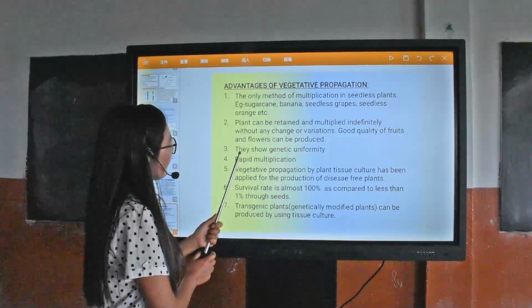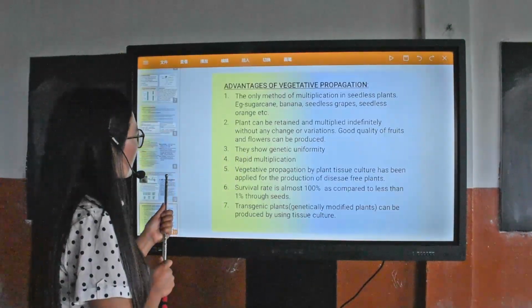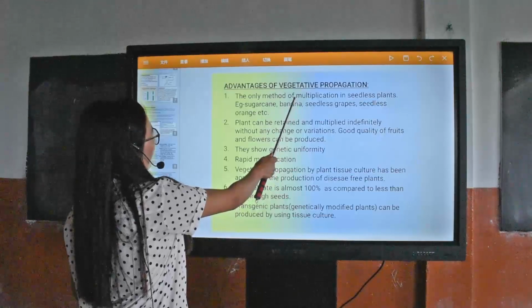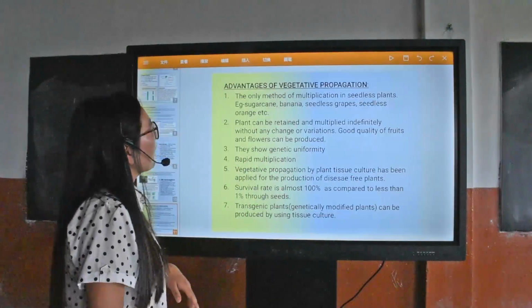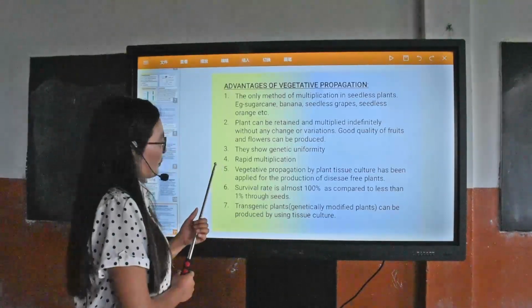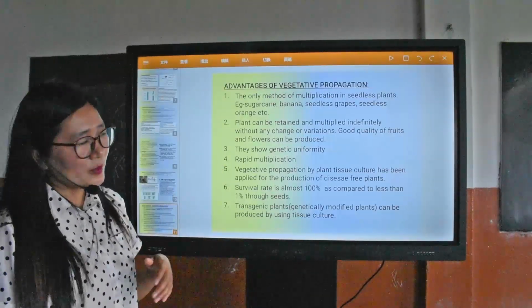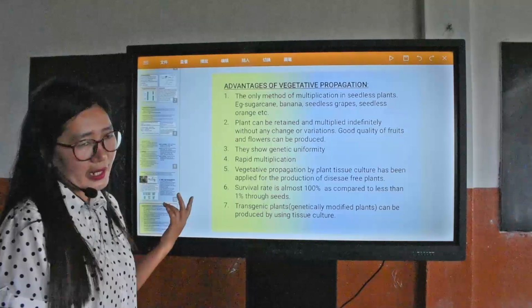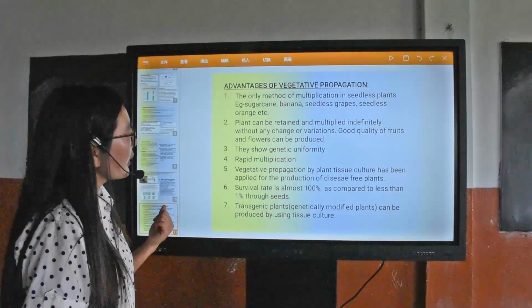Sugarcane, bananas, seedless grapes, and seedless oranges are all done by vegetative propagation.